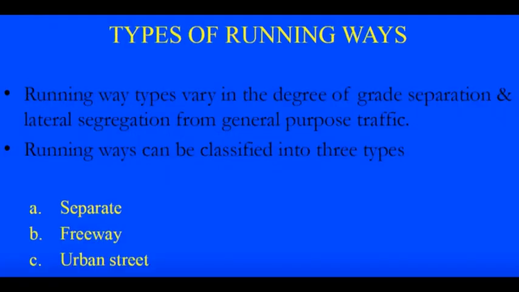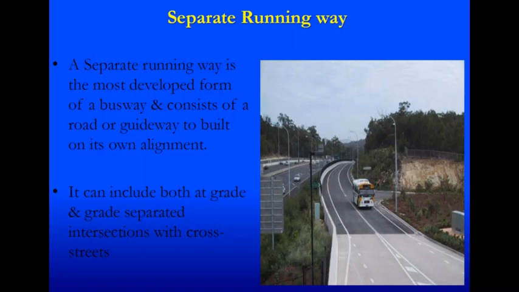Types of running ways. Based upon the grade separation and lateral segregation from the general purpose traffic, we have three types of running ways: separate running way, freeway, and urban street. The first one, the separate running way, is the most developed form of the busway, and it consists of a road or guideway built on its own alignment.